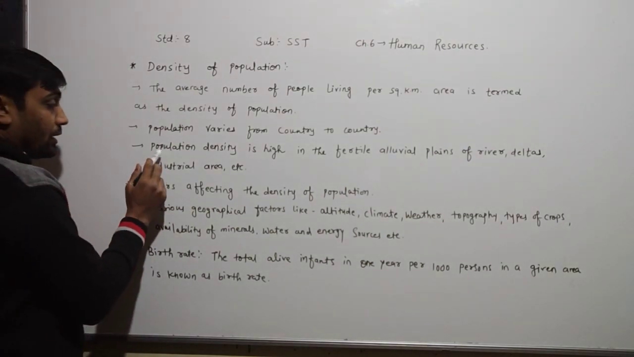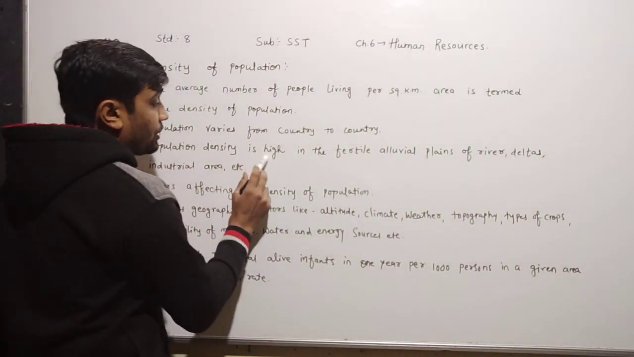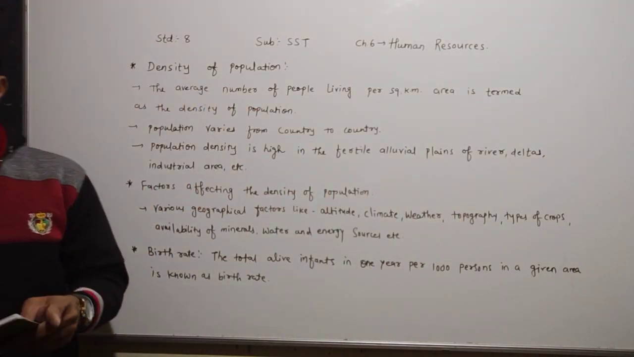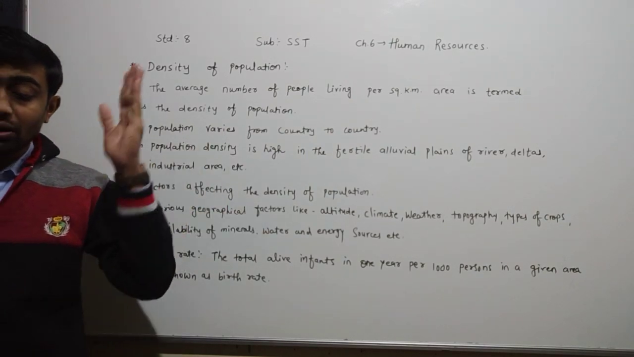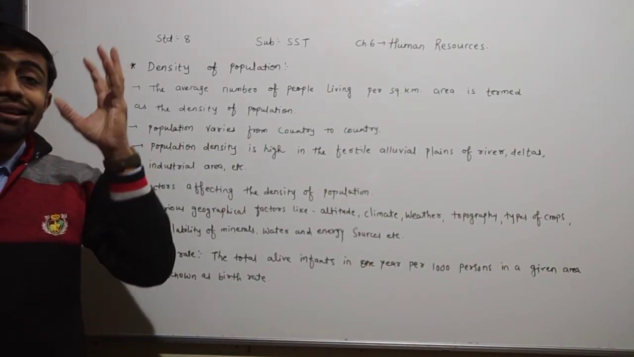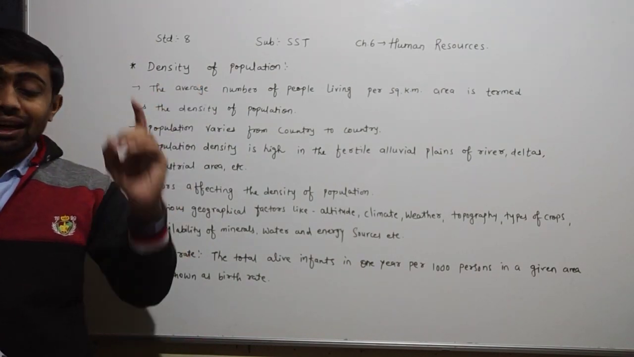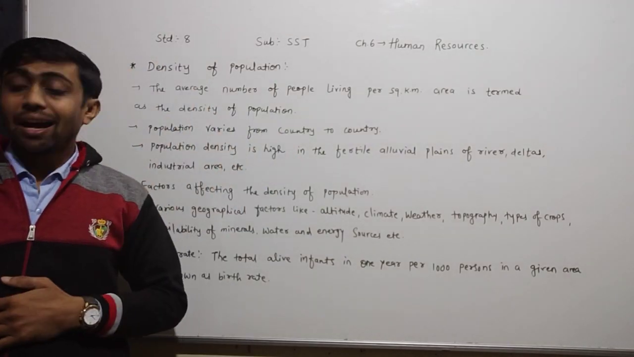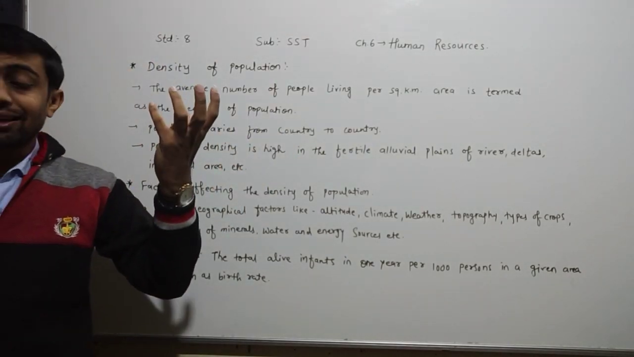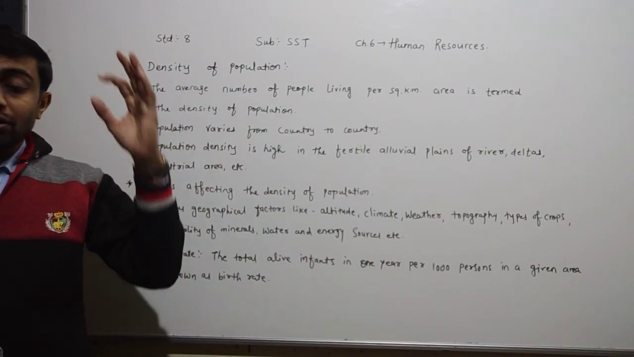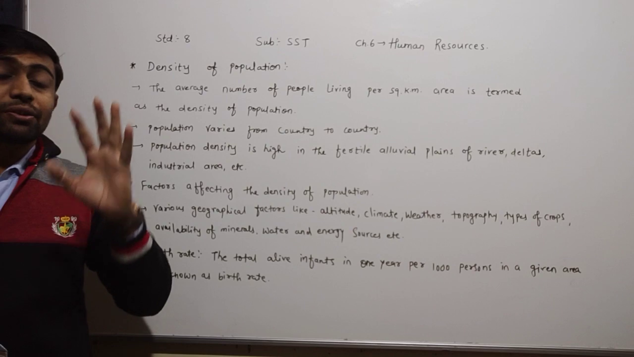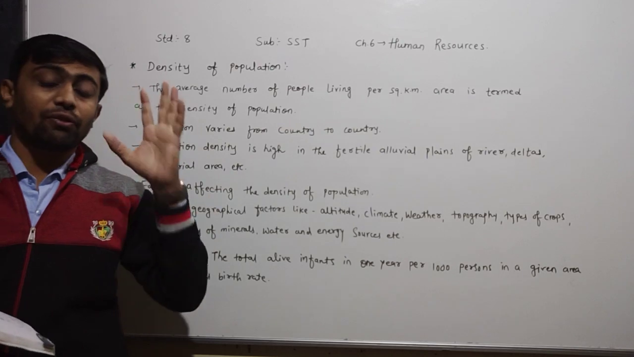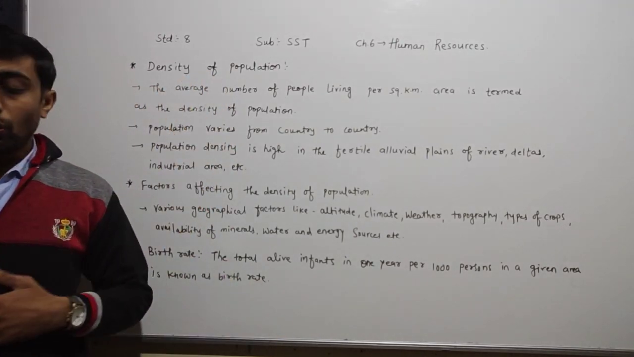So here, dear children, population density is found to be high in the fertile alluvial plains of the river delta and industrial areas. On the other hand, the population density is lower in areas like desert, mountain and forest due to unfavorable conditions. Why is the population density lower in these areas? Because the conditions here are unfavorable, and because of that in desert, mountain and forest areas the population density is lower.